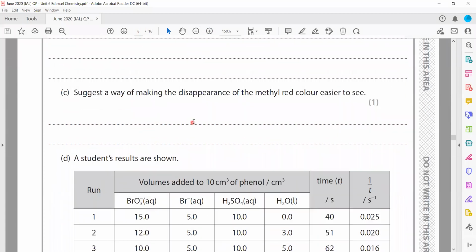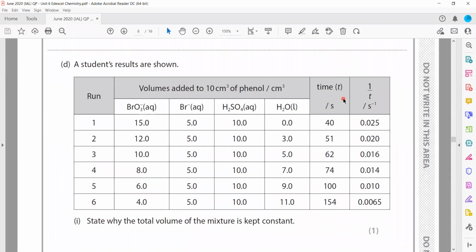Suggest a way of making the disappearance of the methyl red easy to see. If we want to observe a color change, we should always use a white background. Then these are the reagents we are using: bromate, bromide, sulfuric acid, water.